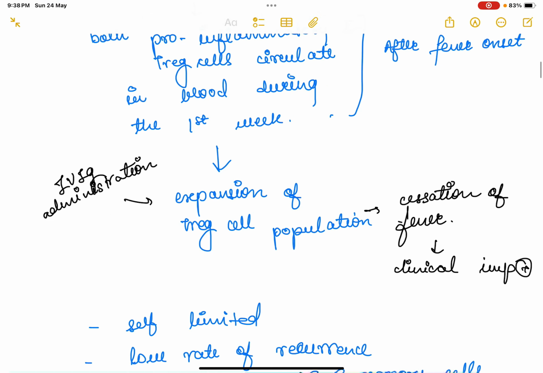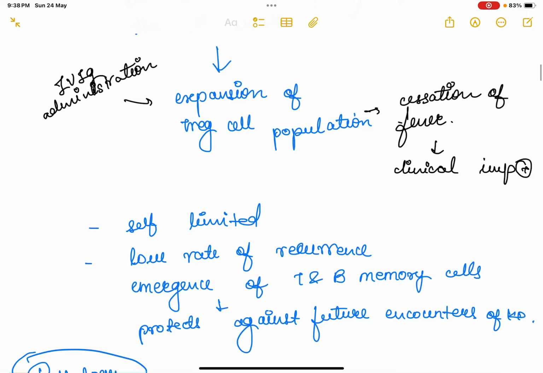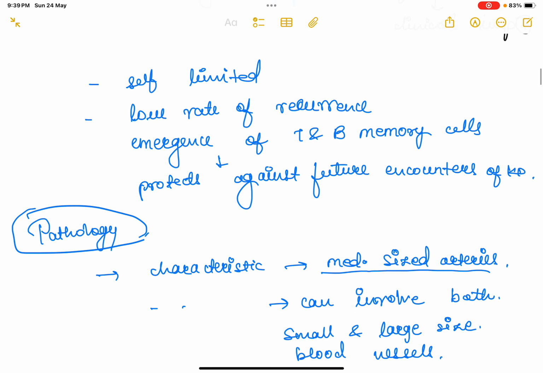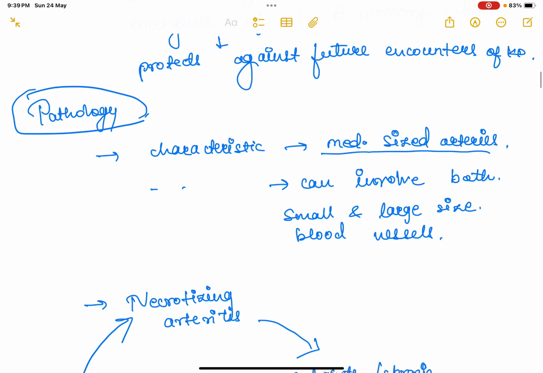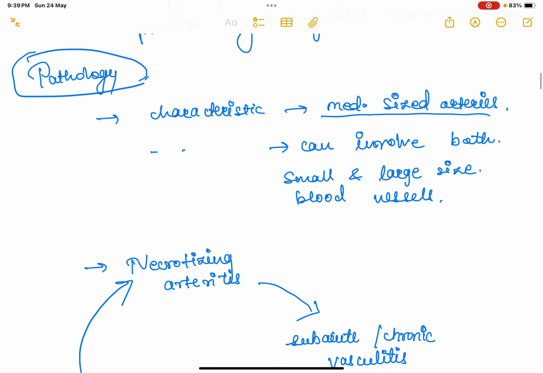After we administer IVIG, there is expansion of the T regulatory cell population, which leads to cessation of fever and clinical improvement. Thus the disease is self-limited and there is a low rate of recurrence. There is emergence of T and B memory cells, which are the memory cells, and due to this there is no recurrence and the patient has protection against future encounters of Kawasaki disease.